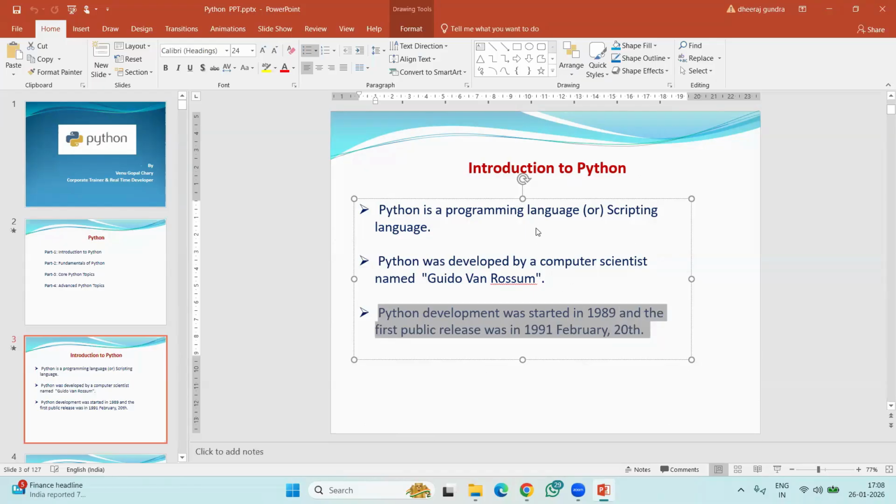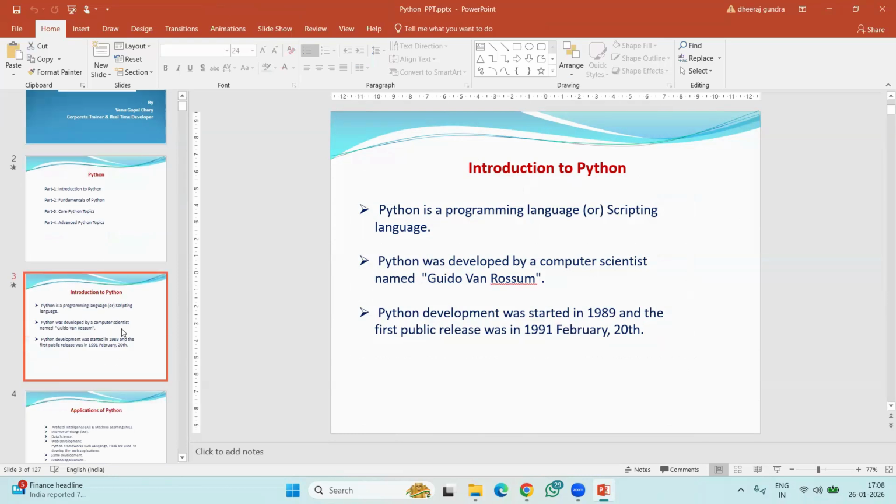So this is what Python is, and Python is very simple and easy compared to other programming languages. I showed practically how Python is easy compared to other programming languages. Python is a simplified programming language, easy to learn, easy to understand, easy to remember, and fast to write programs and fast to design applications.